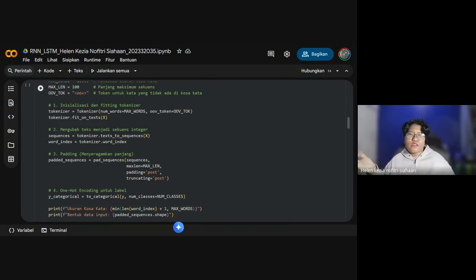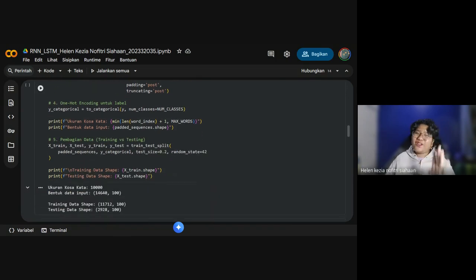Inside it is num_words with max words, and tokenizer.fit_on_texts, which is the X. The second step is changing the text to integer sequences. We need to use sequences equals tokenizer.texts_to_sequences, like you got before, and the word index using tokenizer.word_index. The third step is padding, to make the sequences similar in length. We need to use pad_sequences.